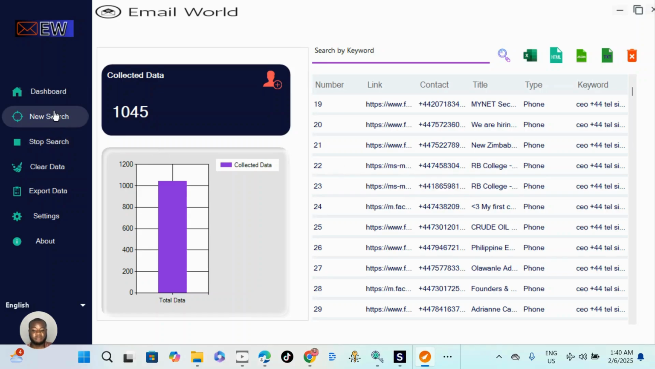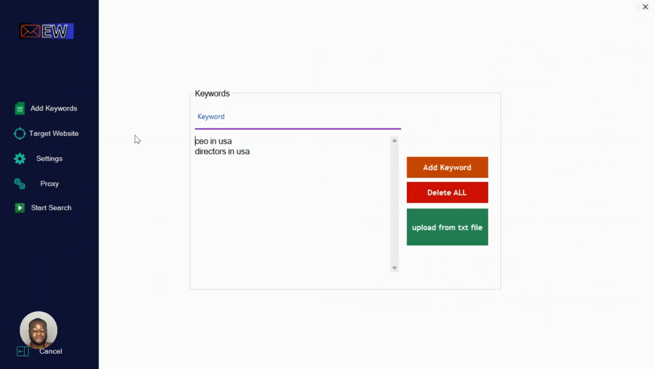First of all, I'm going to click dashboard, click new search, and you can see this is a default keyword. I can delete it. Let's say you want to search for people in the United States. I can do managers in the USA, and I'm just going to click add. I can even do plus one if I want. I can just do plus one CEO. This is the United States also. The directory is the United States because the United States uses plus one.